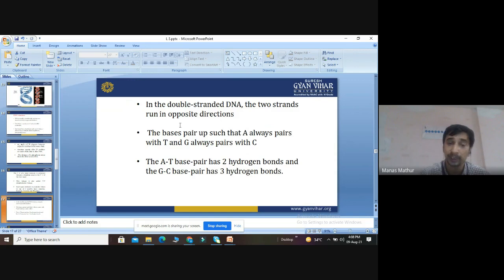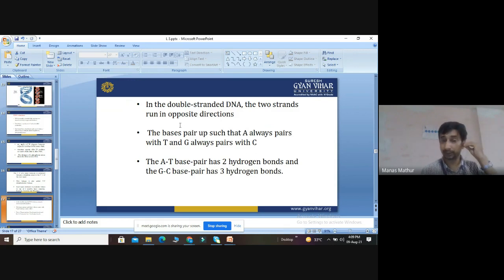The pairing between A and T has 2 hydrogen bonds and the pairing between G and C has 3 hydrogen bonds. So among them, the GC base pair is a little bit stronger. We require higher energy to break the GC base pair, because it has one bond extra. So it requires more energy to break a GC pair as compared to an AT pair.